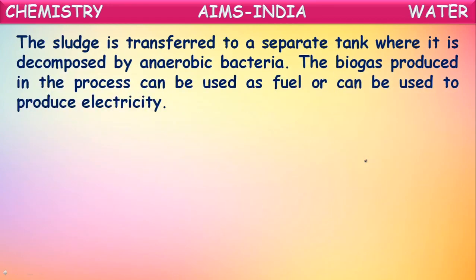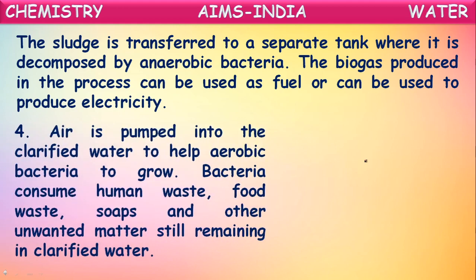The sludge is transferred to a separate tank where it is decomposed by anaerobic bacteria. The biogas produced in the process can be used as fuel or can be used to produce electricity. So there, by the purification of water, the sludge collected will be transferred into another container. From that, either biogas is produced or they produce electricity by the decomposition of this sludge, because it is completely organic matter.